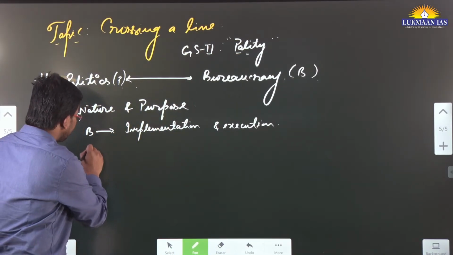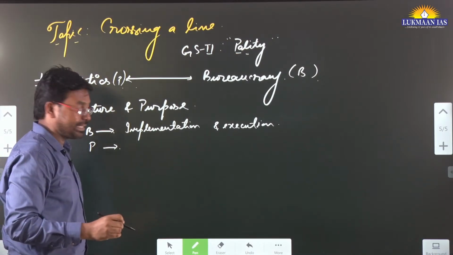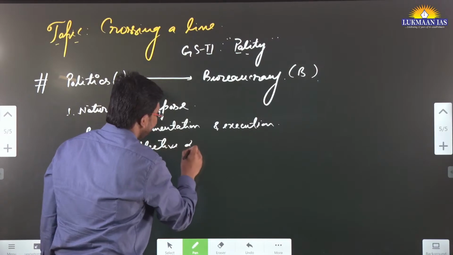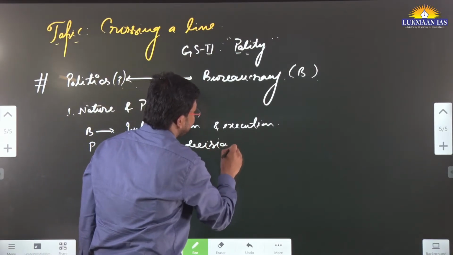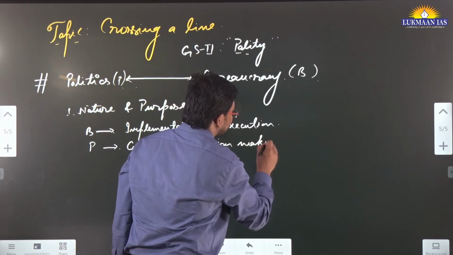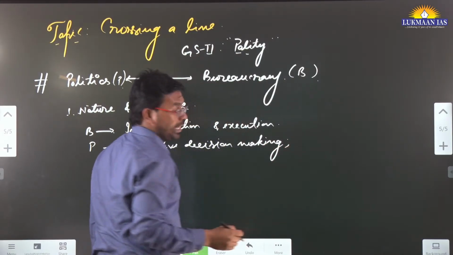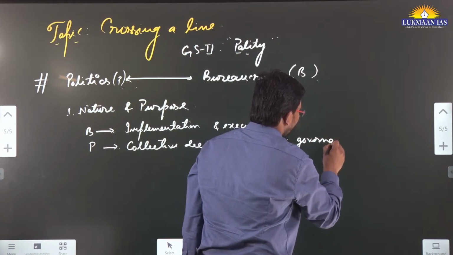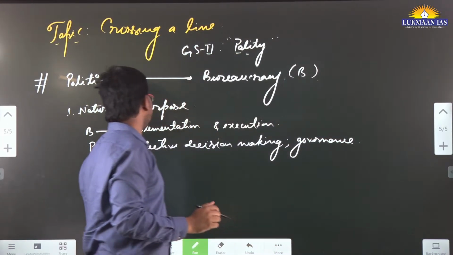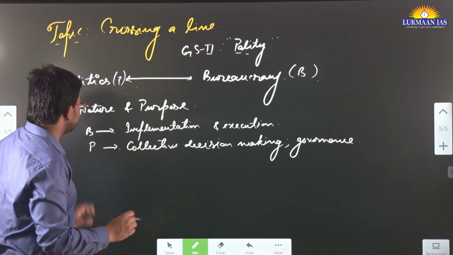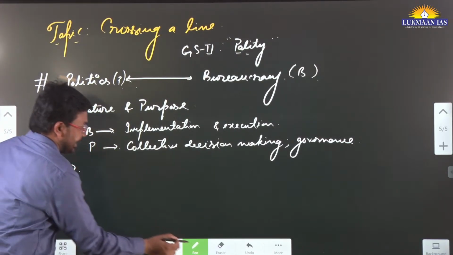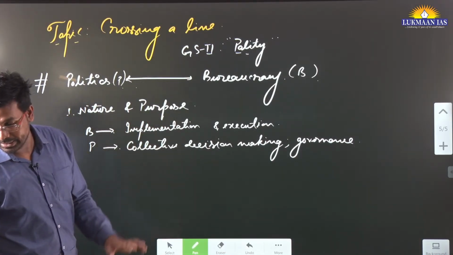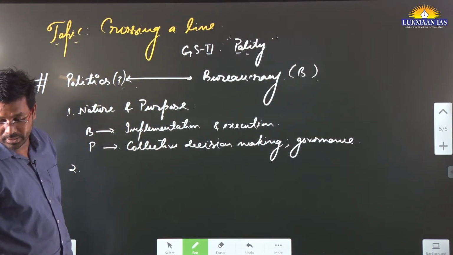What is the role of politics? The role of politics is collective decision making, and also governance. So this is the basic difference between bureaucracy and politics. What is the second difference? The second difference is decision making authority.